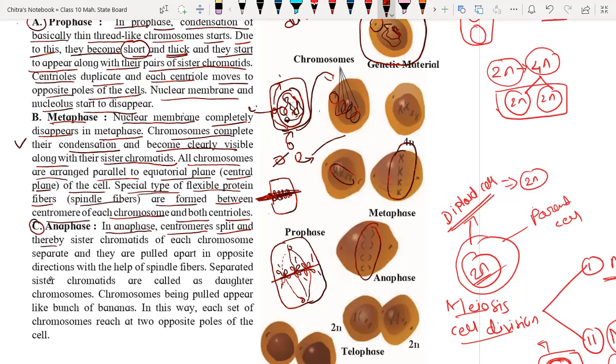Yes, it is attached to a spindle fiber. And the chromosome was like this. They were in pairs and they will separate. Yes, it will split from here. So the chromosome will become like this now.